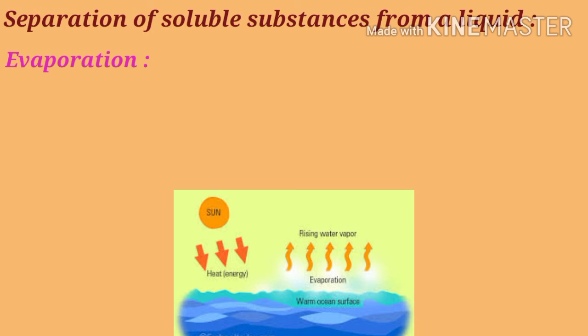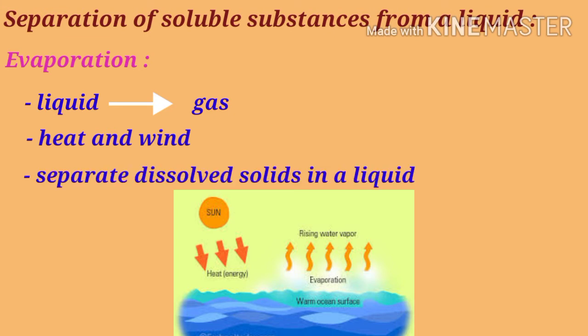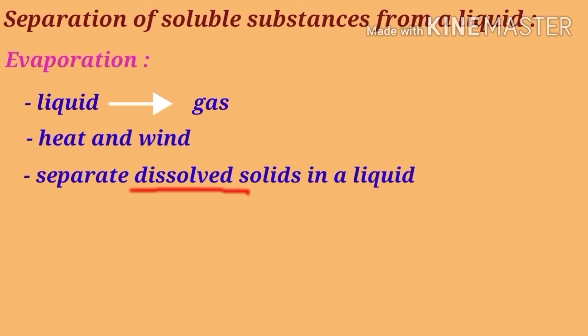Evaporation is the process of changing a liquid into a gas. Heat and wind help in the evaporation of water. Evaporation is used to separate the solids which are dissolved in a liquid.